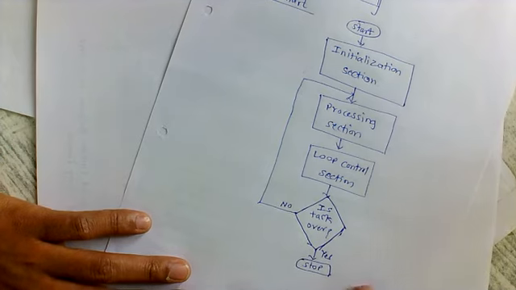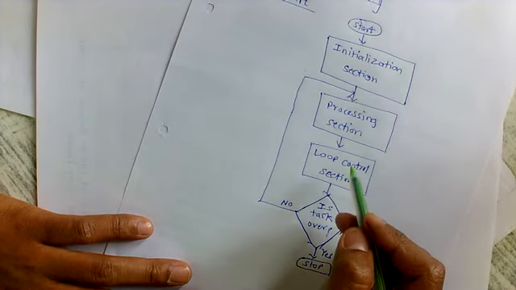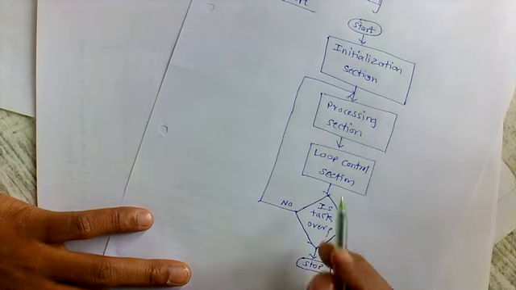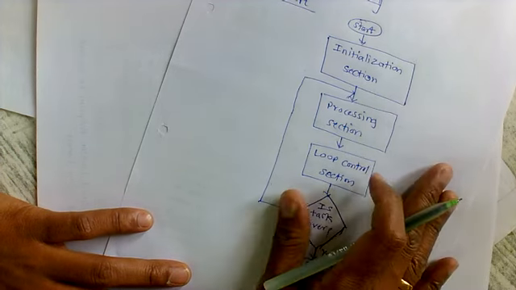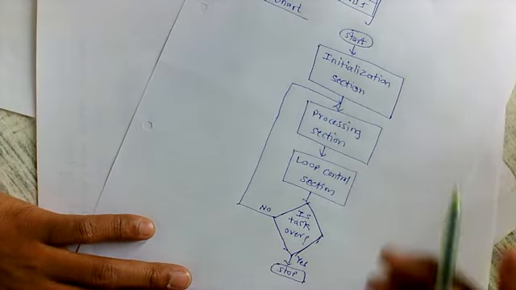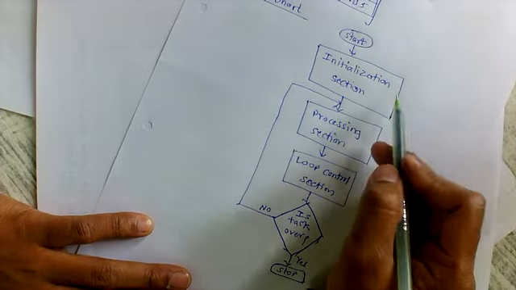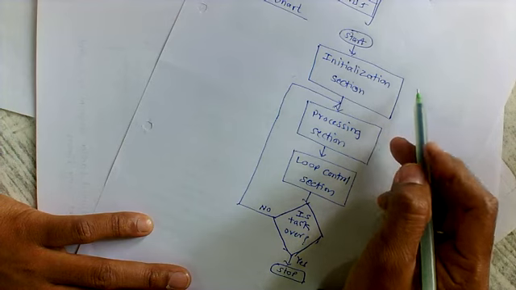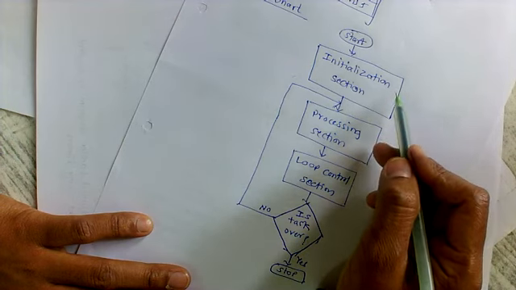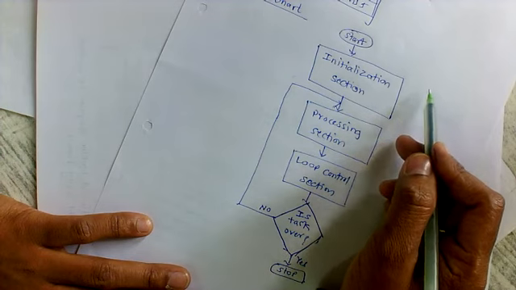So in this way, to execute the group of instructions n number of times, you have to write the instructions according to this flow. First you have to initialize the counter, the memory pointers, and the registers required in the program.